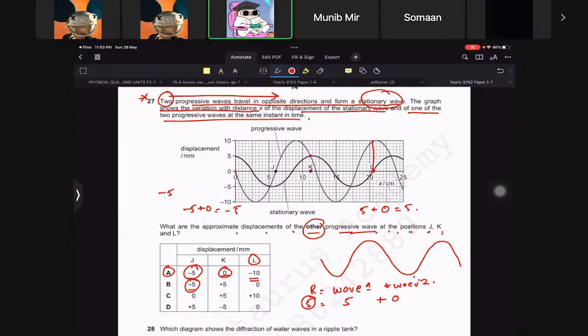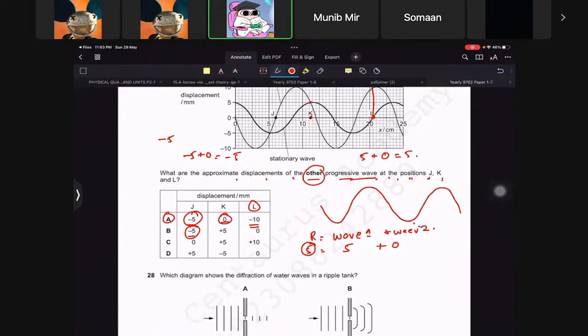Okay, so you're looking at the smaller wave. That's the resultant? Yeah. The stationary wave is the result of those two waves intercepting each other, right? Yeah. Got it. Thank you. Pretty difficult question though.